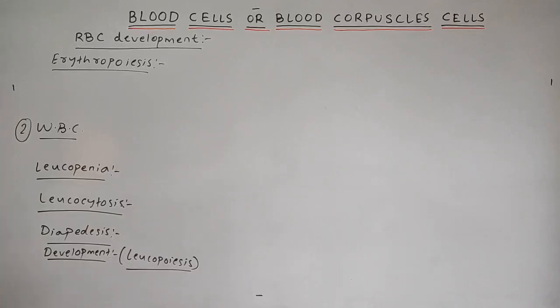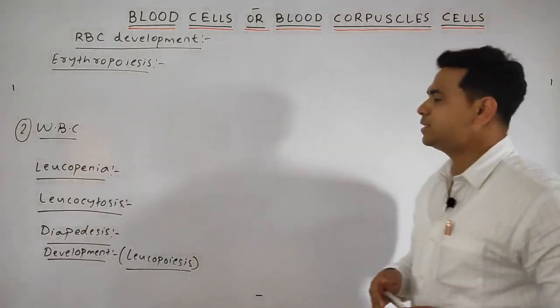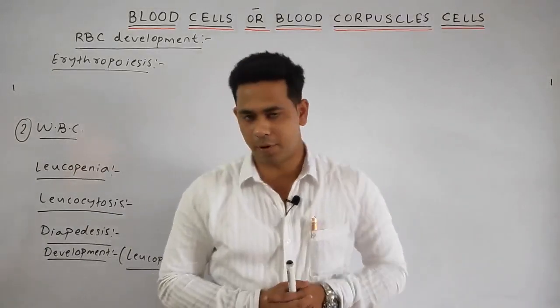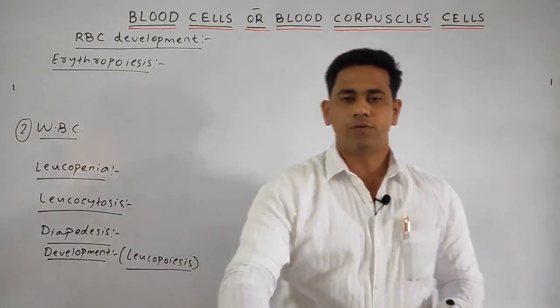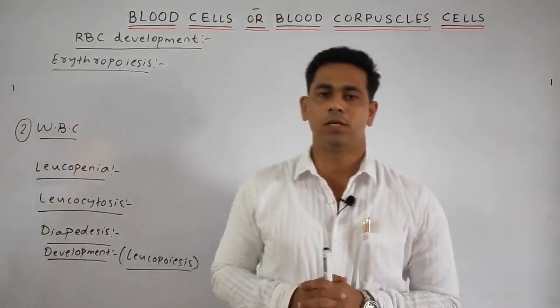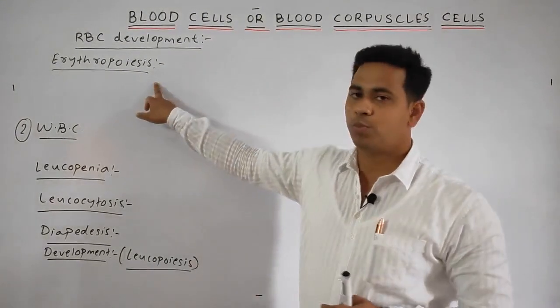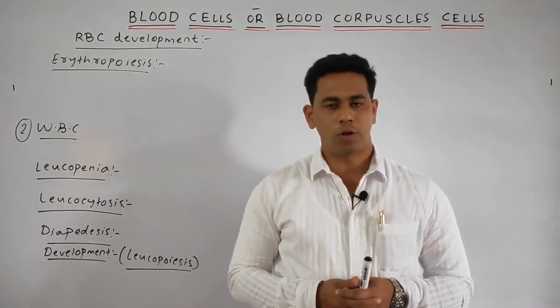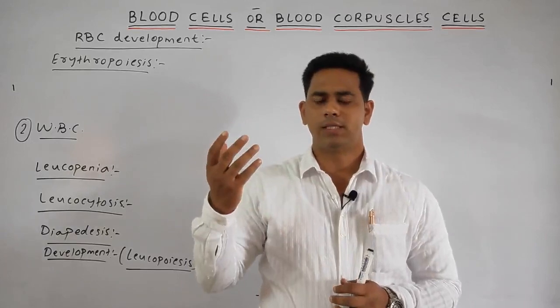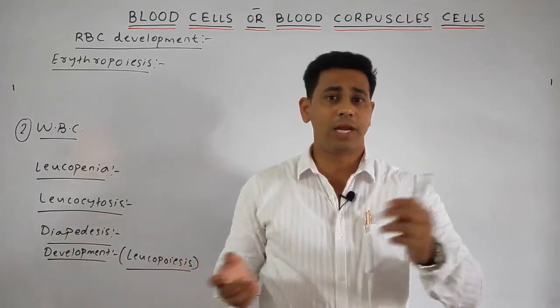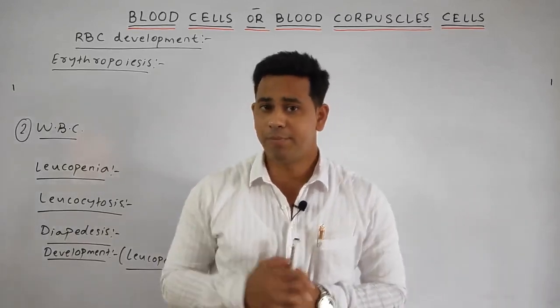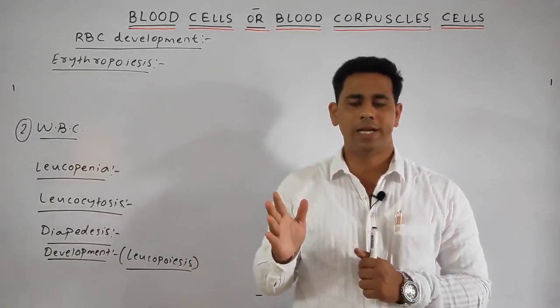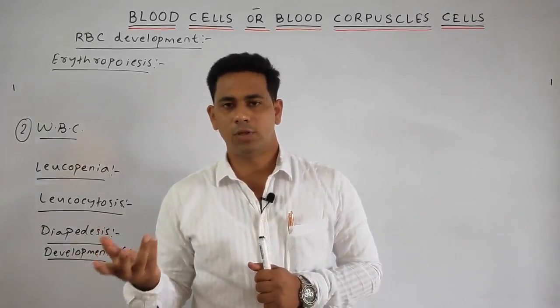Now come, students, how the RBCs or red blood cells are developed. The process of the formation of the RBC is known as erythropoiesis. In the embryo it is formed in the liver, spleen and lymph node, but in the adult it is formed in the bone marrow.